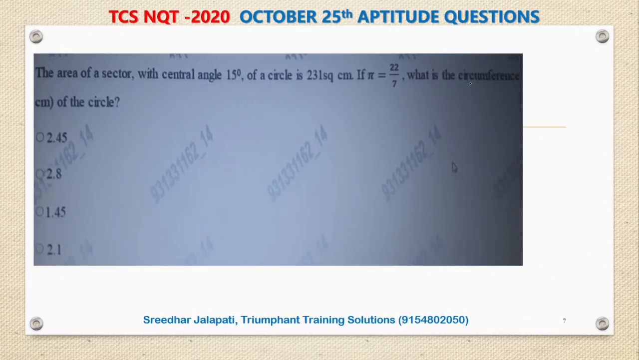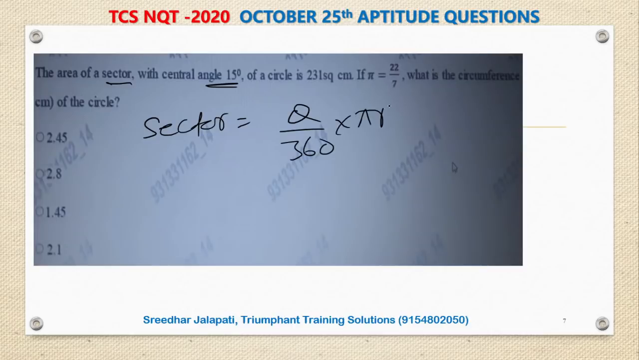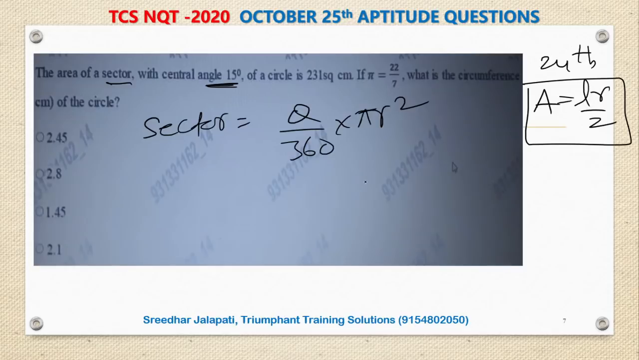If pi is 22 by 7, what is the circumference of the circle? By the way, how do you find the area of the sector when the central angle is given? Area of the sector when the central angle is given is theta by 360 into pi r square. Yesterday, if you remember, in the 24th question, a similar pizza question involved a sector. There, when the length of the arc is given, area is LR by 2. When the central angle is given, area is theta by 360 into pi r square.